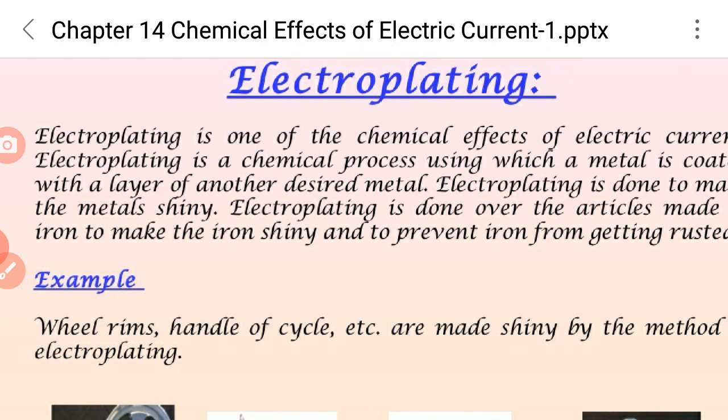Now, electroplating. Electroplating is one of the chemical effects of electric current. It is a chemical process in which a metal is coated with a layer of another desired metal. Electroplating is done to make metals shiny. It is done over articles made of iron to make the iron shiny and to prevent it from getting rusted. For example, wheel rims and the handles of cycles are made shiny by the method of electroplating.